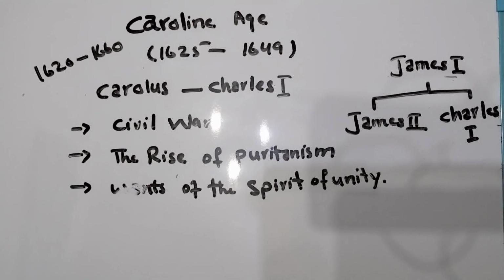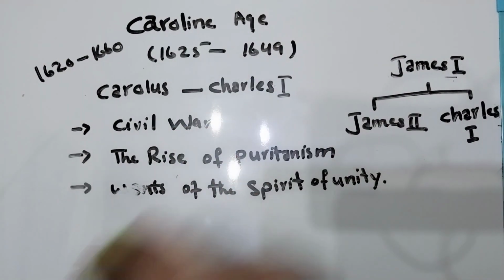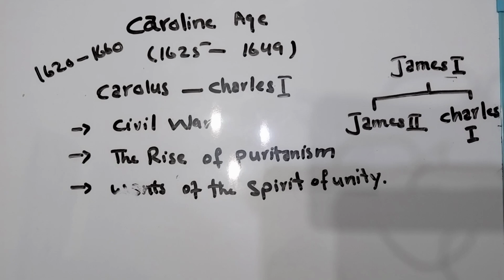So as I have written on the whiteboard, the Caroline age starts from 1625 to 1649 and it is named after Charles the First. Now who is Charles the First?